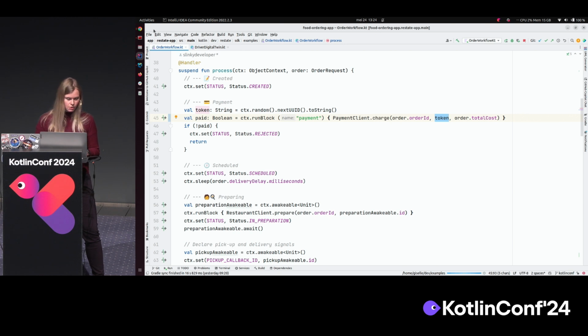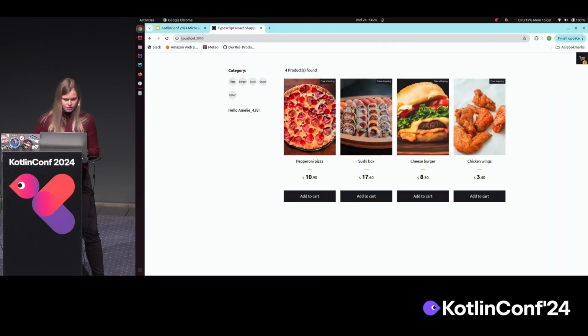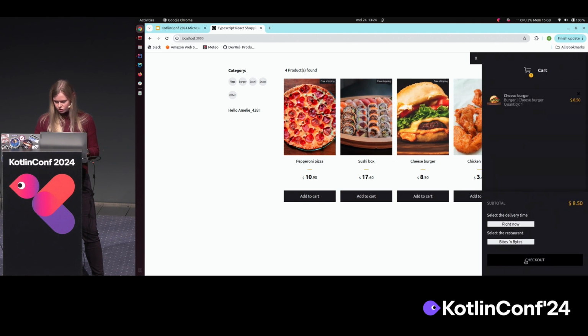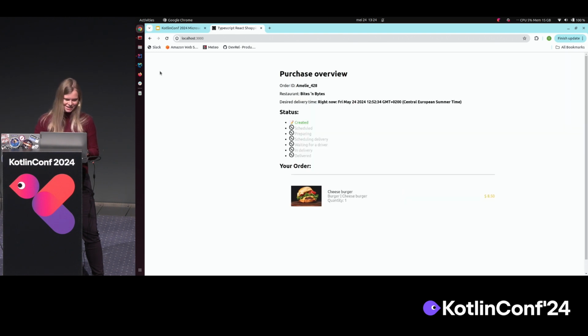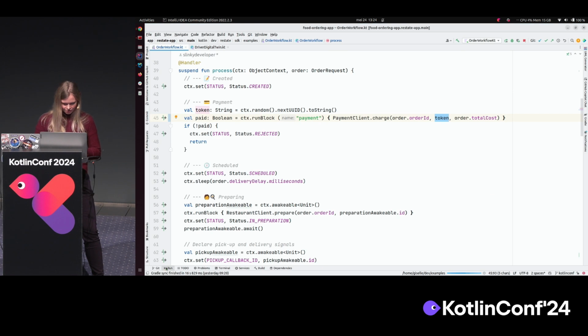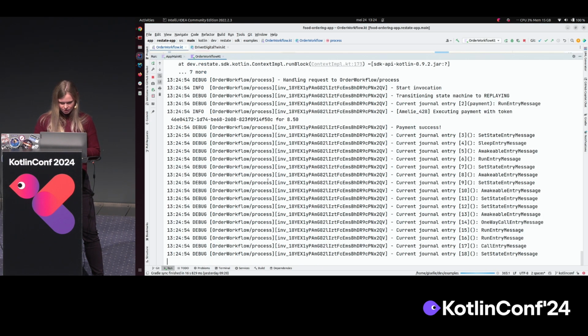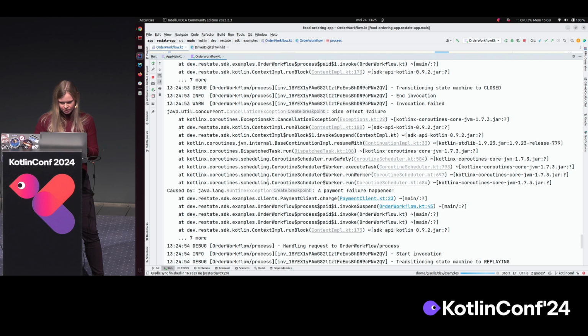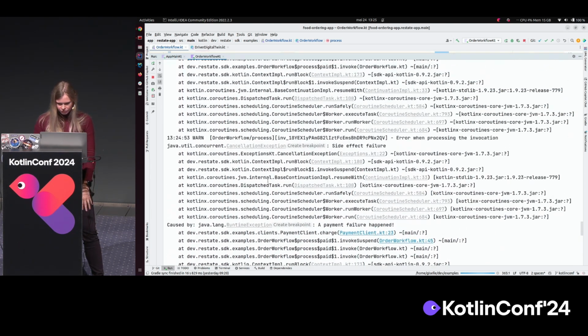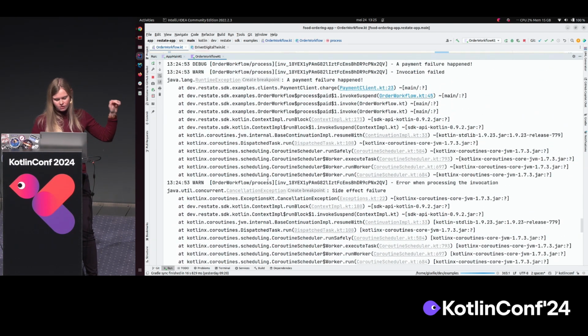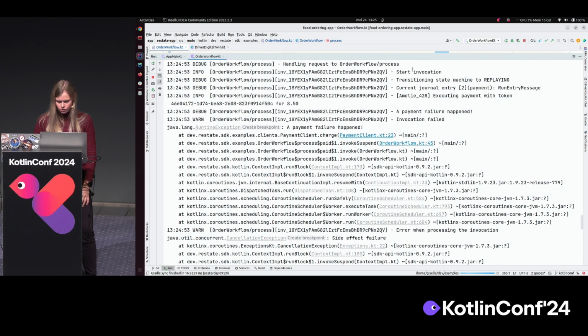So let's run this. There is a very basic UI where we can order a cheeseburger, for example, and then press pizza, and then press checkout. And then if we look at the log, we should see that this starts executing. So if we scroll a bit up, we see here the payment failures. That payment client.charge fails 50% of the time. But here we see the idempotency token printed right before it tries the first time. So it's idempotency token 46E.